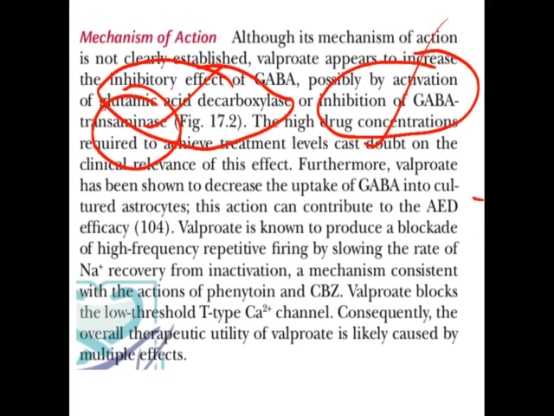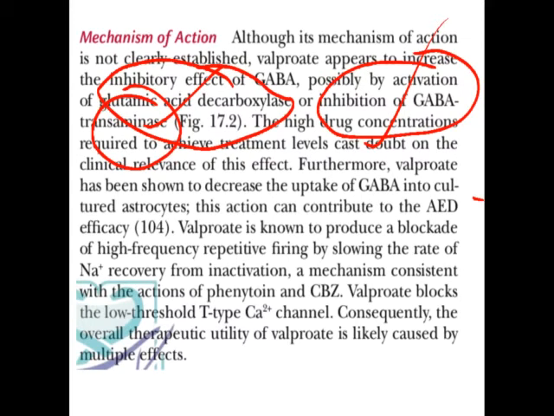So already we have studied what GABA transaminase is. Okay, it is the enzyme required for the metabolism of GABA. So when we inhibit this enzyme, there is no metabolism or less metabolism of GABA. So more GABA can remain for binding to the receptor. Okay, that is one part.